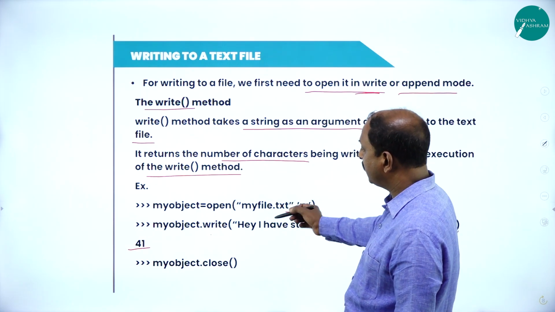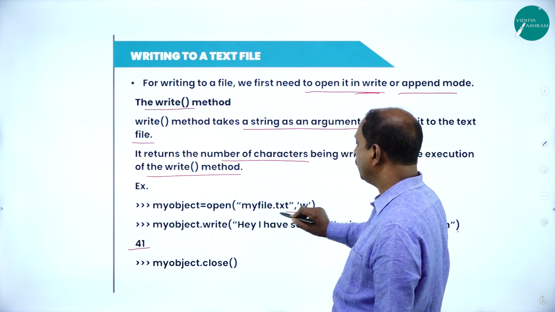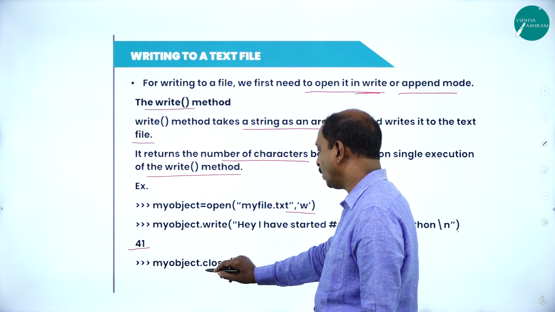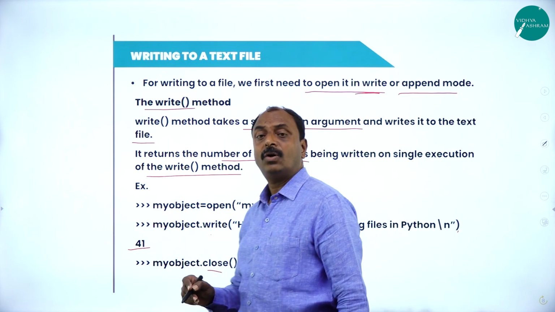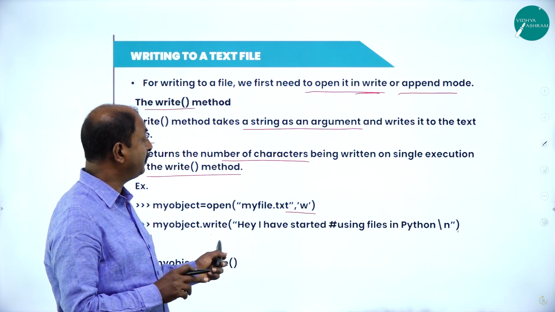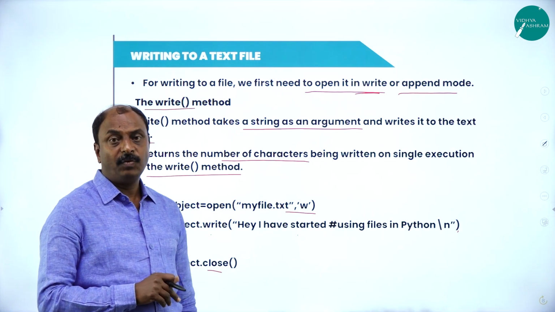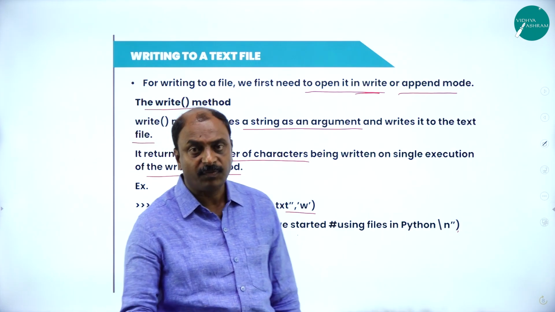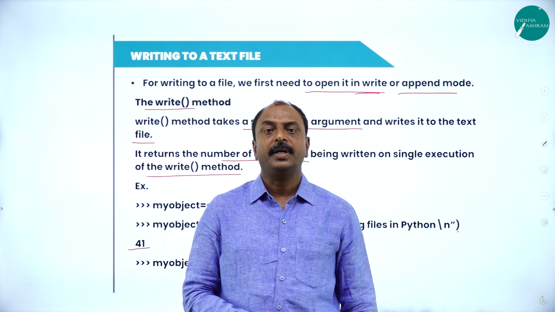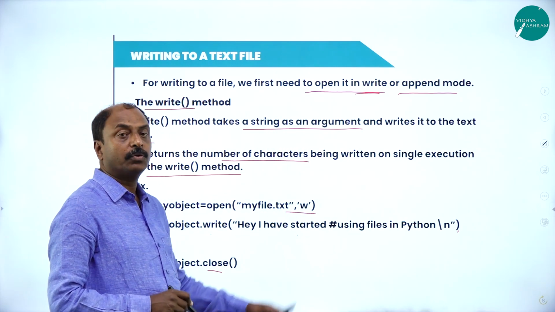The file name is myfile.txt. After this, it is a practice to close the file. The myfile.txt which has been opened has to be closed with the syntax myObject.close. It is not going to display any information here so far, because the file has only been opened in write mode and it has only written a number of characters. If you want to read the file or display the information, that is a read operation, and the same file has to be opened in read mode. Then we can display or read the information of that particular text file.